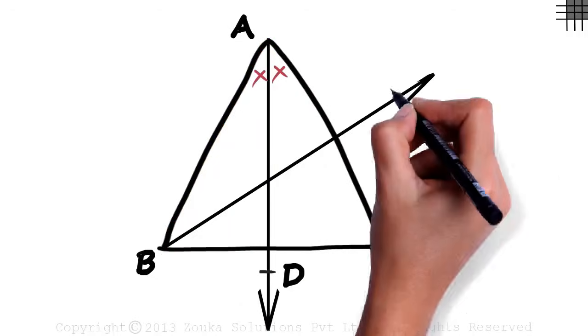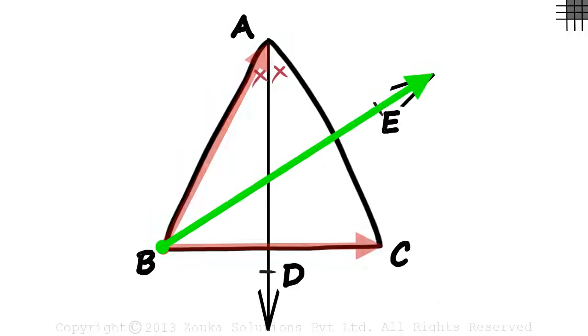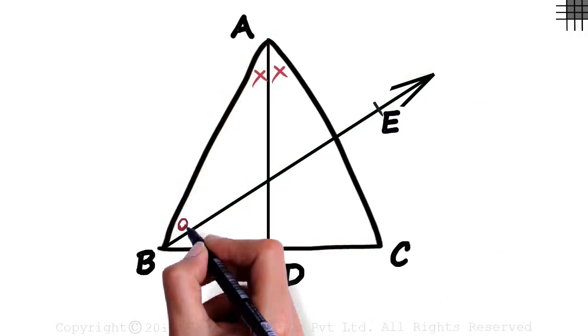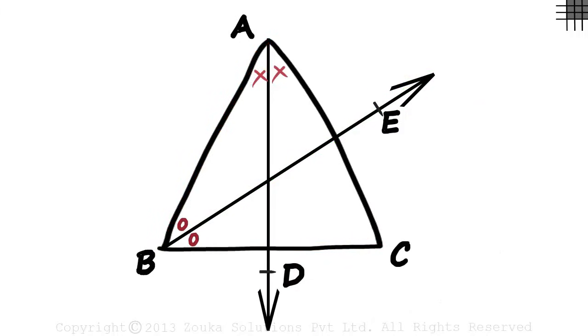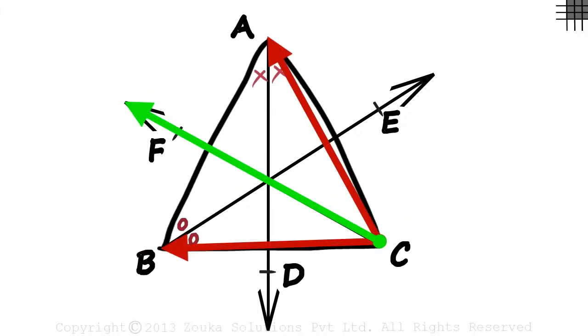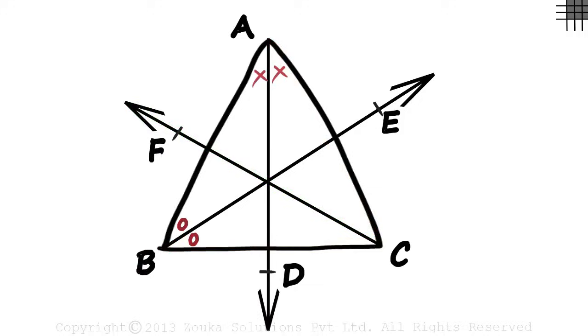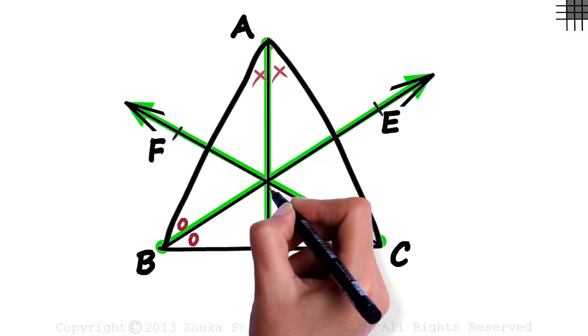Let ray BE be the angle bisector of angle B. These two angles formed would be equal. Now we come to the interesting part. Let ray CF be the angle bisector of angle C, and that again gives us two equal angles. What's so interesting about this? All the angle bisectors of a triangle meet at one single point.